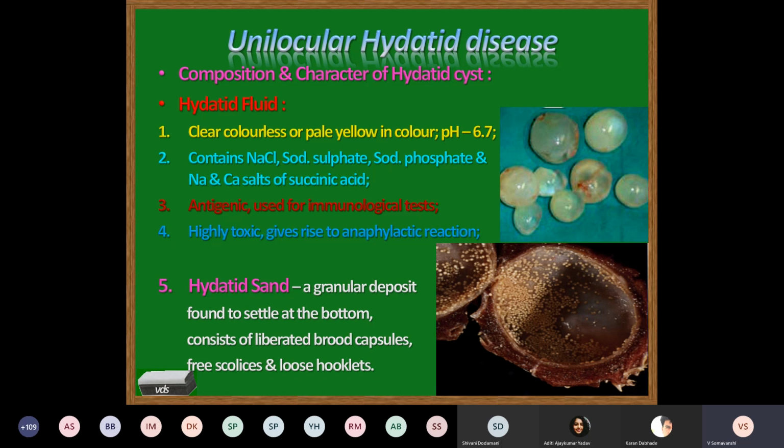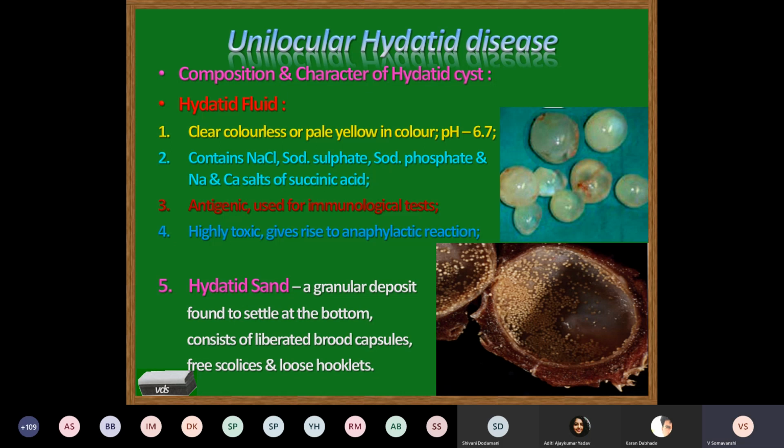Just 0.1 ml is injected intradermally, and within a few minutes you observe an immediate hypersensitivity reaction, type 1 hypersensitivity, that is anaphylaxis. Okay, then it is highly toxic, gives rise to anaphylactic reaction.